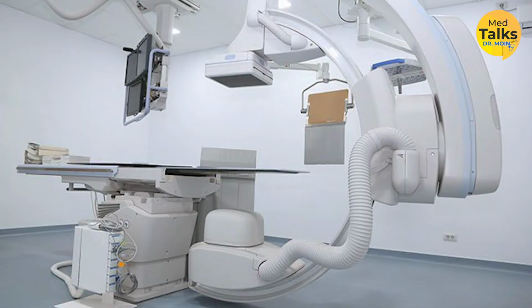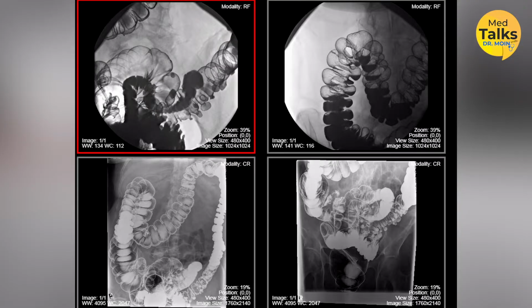So, we got fluoroscopy or image intensifier, where you take some kind of a small drug or contrast material which you ingest. Once we do that, you can see how the stomach is filled, how it is traveling into the intestines, how it is going into the large intestine. They call it barium meal. They give some contrast and ask you to take it.